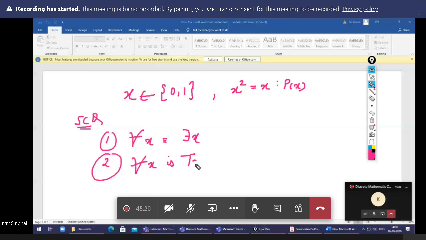Third: there exists x p(x) is true. Maybe more than one option is true, but leave this, it is MCQ. And there exists x p(x) is false.